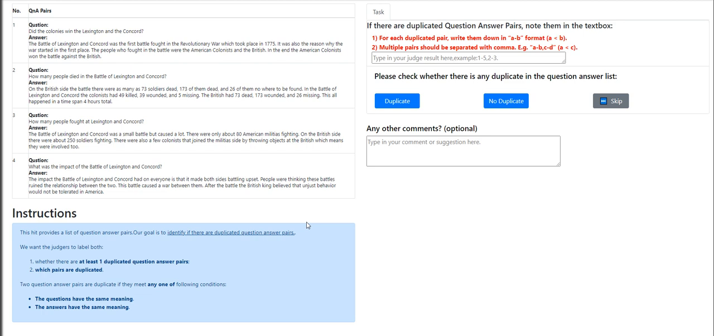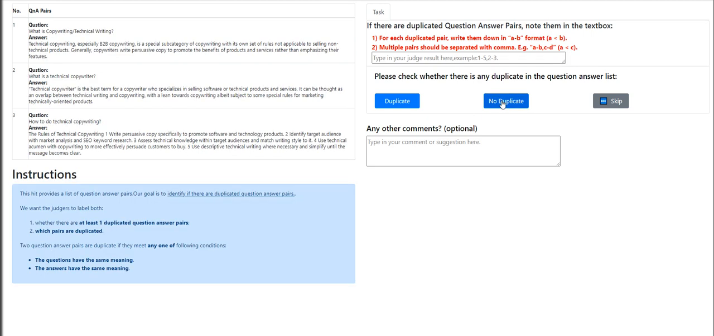Moving on to the next. Did the colonies win the Lexington and the Concord? How many people died in the Battle of Lexington and Concord? How many people fought at Lexington and Concord? What was the impact of the Battle of Lexington and Concord? Did the colonies win? Okay, no duplicate. Moving on to the next.